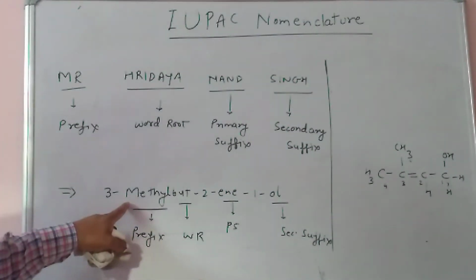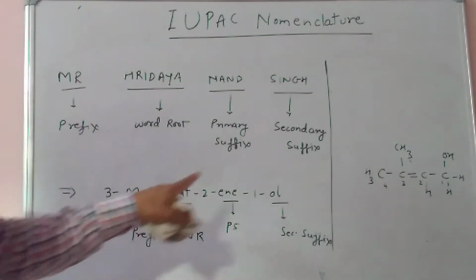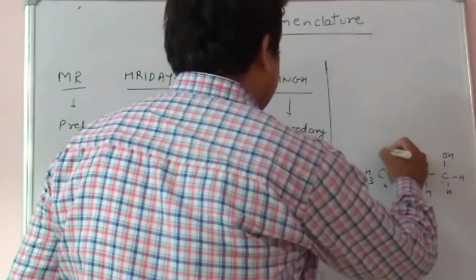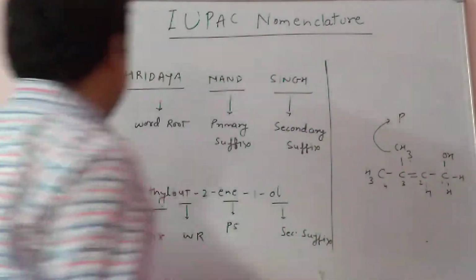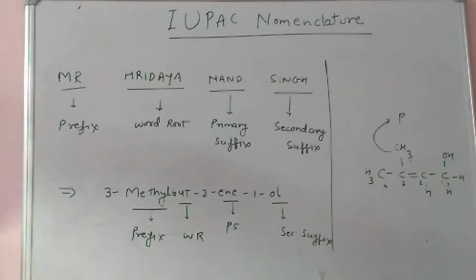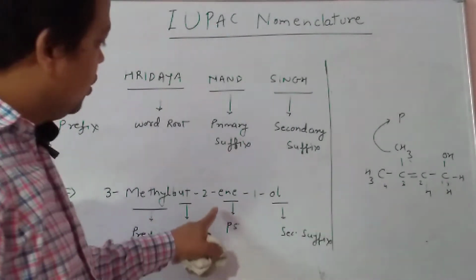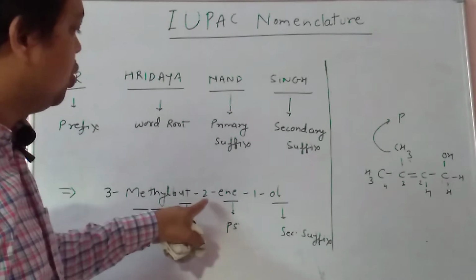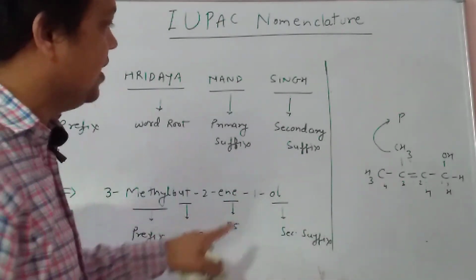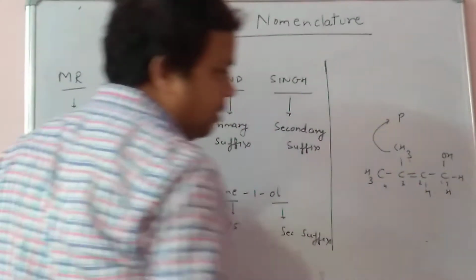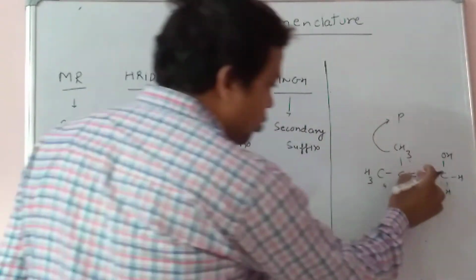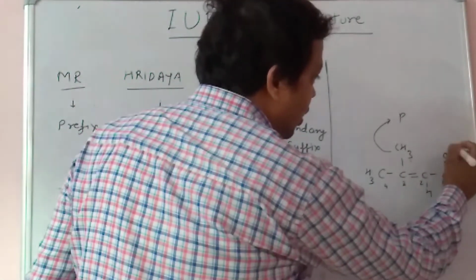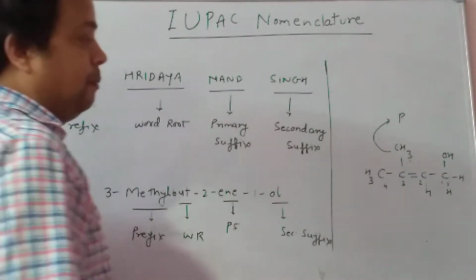So methyl I have mentioned in prefix form. It is a prefix. Next is the word root. You know that but is the word root. So already mentioned here, but, 2-ene is the primary suffix, because one ene group is present here, and one hydroxyl functional group is present here.